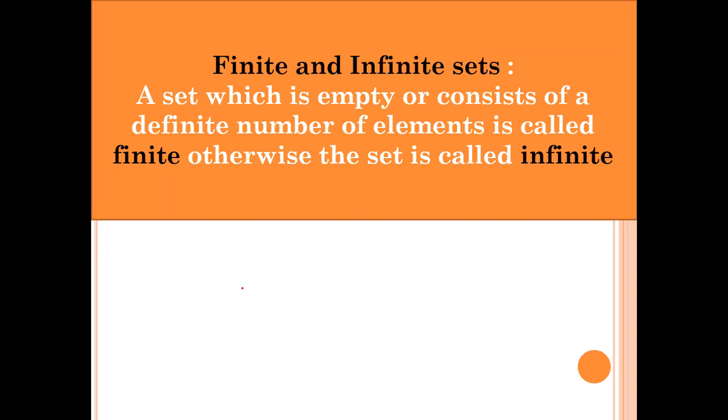Okay, so in order to be a finite set, either it should be empty, or it should contain a finite number of elements. Finite number of elements means you can count the number of elements, you can give a precise count. Only such sets are called finite sets.